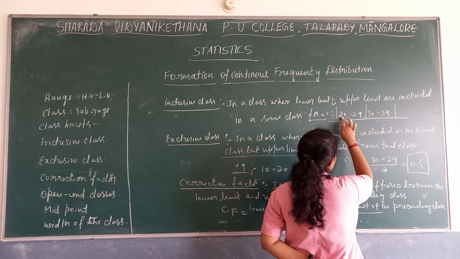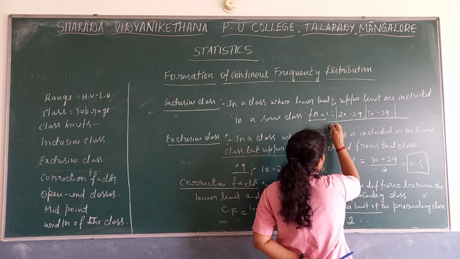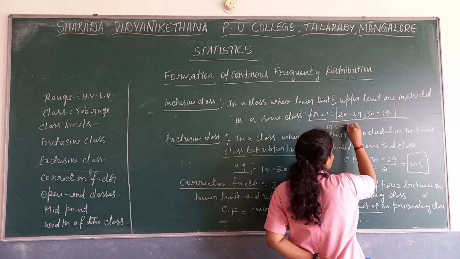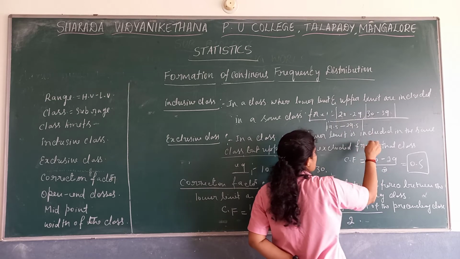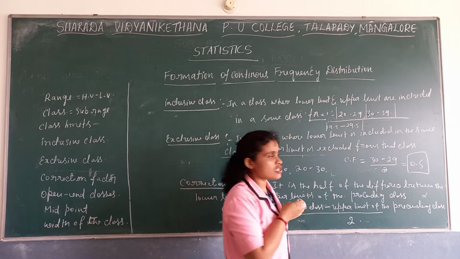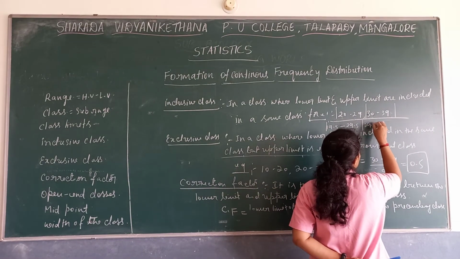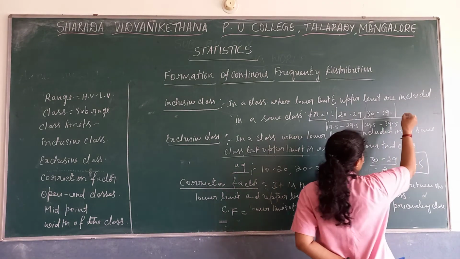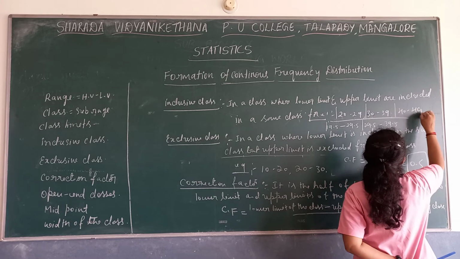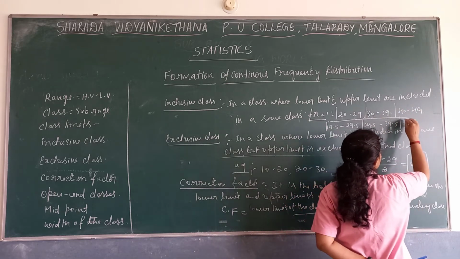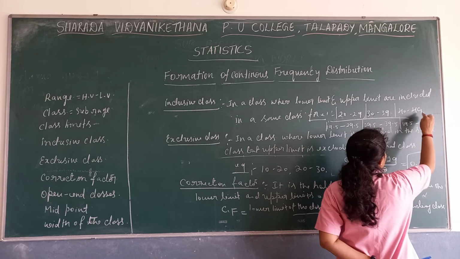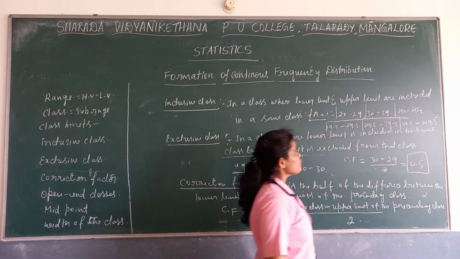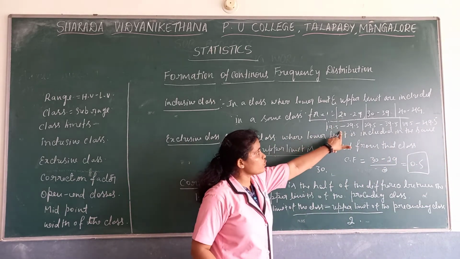Now you see, from 20 if I deduct 0.5, it will be 19.5. To 29 I have to add 0.5, so 29.5 is the first class. Move to the second class. From 30 I have to deduct 0.5, it becomes 29.5. To 39 I have to add 0.5, 39.5. Further, for example, 40 to 49: here also we deduct from the lower limit, it will be 39.5, and we add to the upper limit, it will be 49.5. Now you see, we converted this inclusive form into an exclusive form.